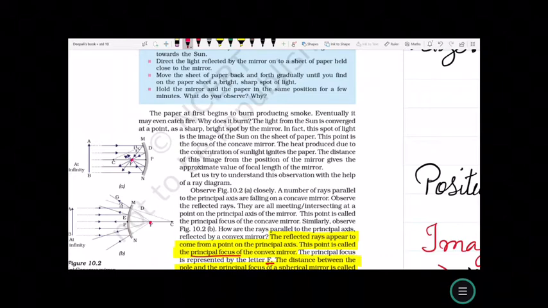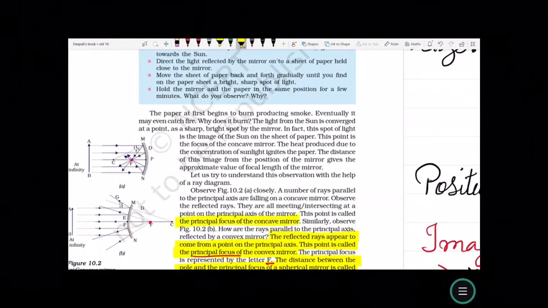A number of rays parallel to the principal axis are falling on a concave mirror. Observe the reflected rays. They are all meeting or intersecting at a point on the principal axis of the mirror. This point is called the principal focus of the concave mirror.